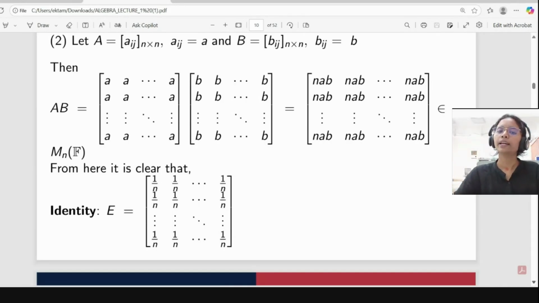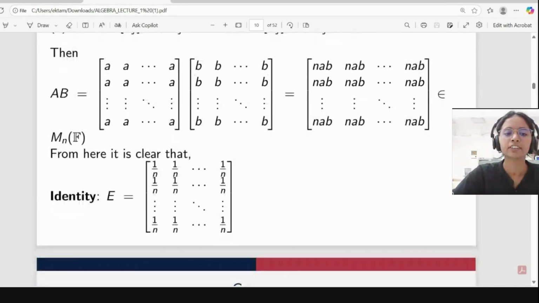If we compare each entry of AB to each entry of A, we get nab equal to a. Since the entries come from a field, a is not equal to 0, so we cancel out a. So we get nb equal to 1, which means B equals 1 by n. So our identity has all entries equal to 1 by n.